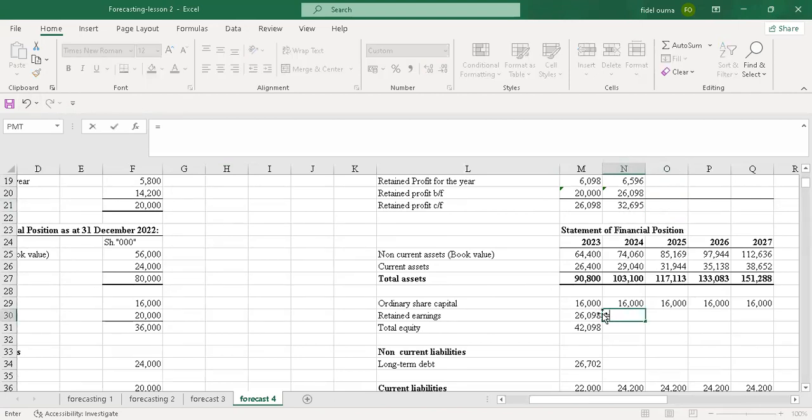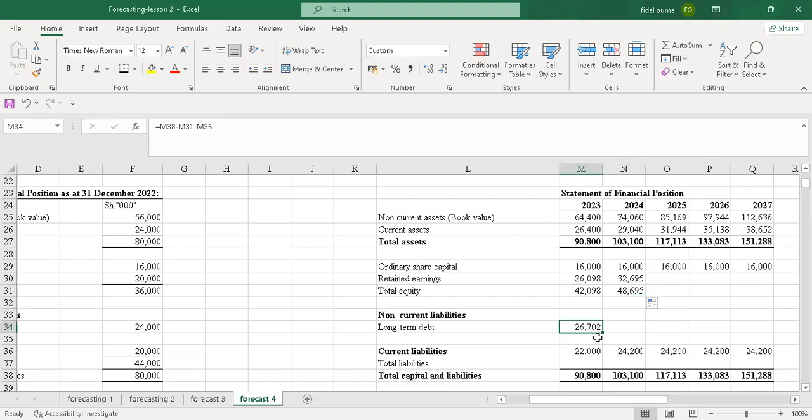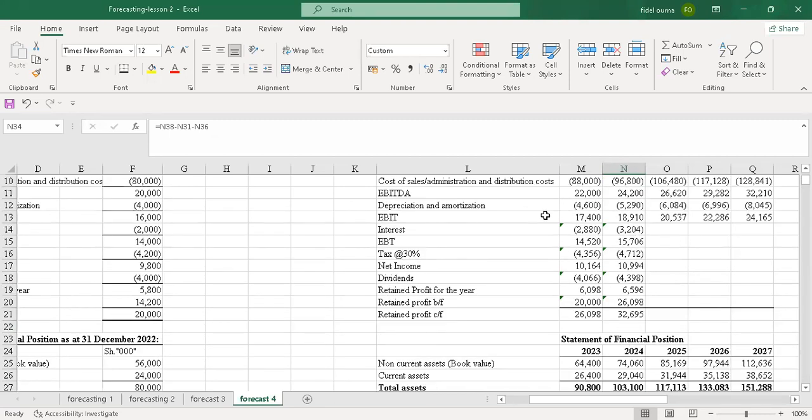So I just come. Yeah, alternatively, if I drag, let me see if I drag, it will copy. Yeah, it will copy the 32,695 here. So that I just come here and drag that. So when you drag total equity, I can just drag this and have the value there to be 30,205. Yeah, so the value, the long-term debt is now 30,205. So I'll just come back because that's what I was looking for.